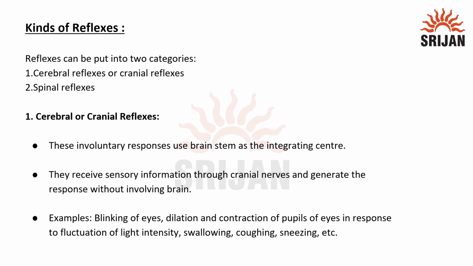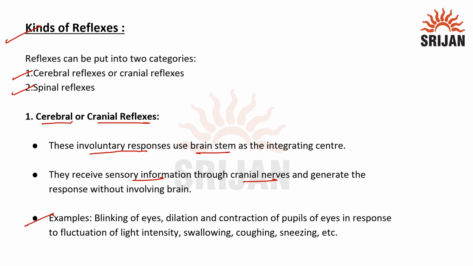Kinds of reflexes. These reflexes are divided into two categories: the cerebral or cranial reflex, and the spinal reflex. The first one is the cerebral or cranial reflex. This is an involuntary response which uses the brainstem as an integrating center, and here the sensory information is received by the cranial nerve, and the response does not involve thinking by the brain.